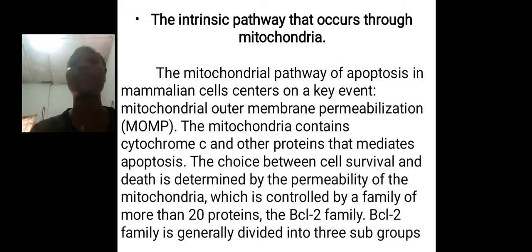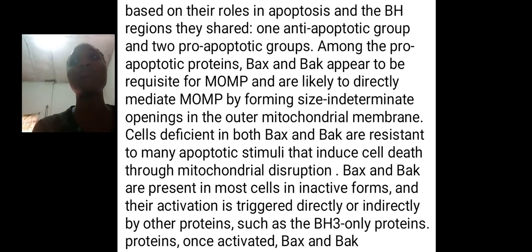The activated P53 in turn activates two apoptotic proteins, which are BAX and BAK, and also inhibits BCL, which is an anti-apoptotic protein. The activated BAX and BAK in turn bind to the membrane of the mitochondria, thereby leading to the release of cytochrome C and other effector apoptotic proteins.